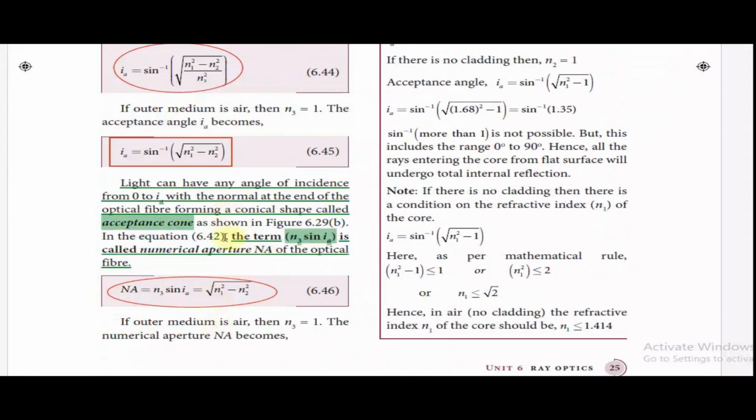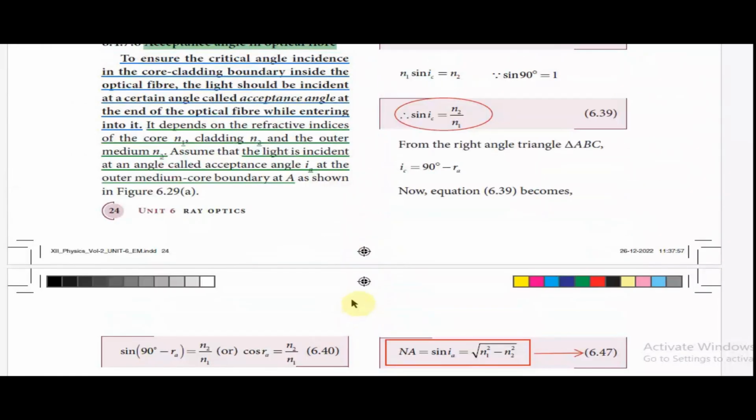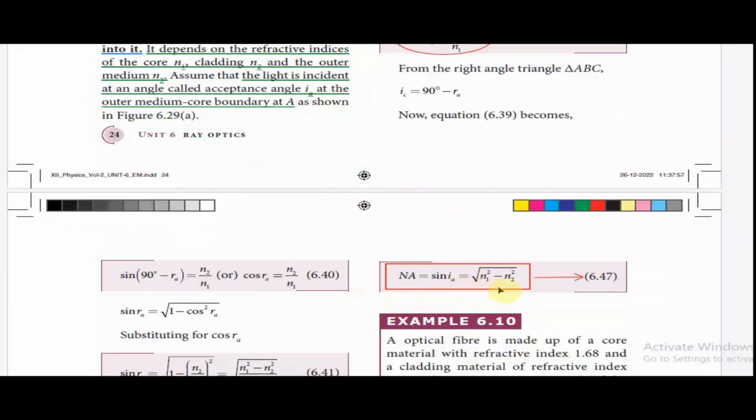And what is this numerical aperture A? That is n3 sin iA. That's called the numerical aperture of the optical fiber, and that's given by the expression n3 sin iA, that's equal to root of n1 square minus nt square. And for air, n3 will be equal to 1, and therefore the numerical aperture NA is equal to sin iA, that's equal to root of n1 square minus nt square.